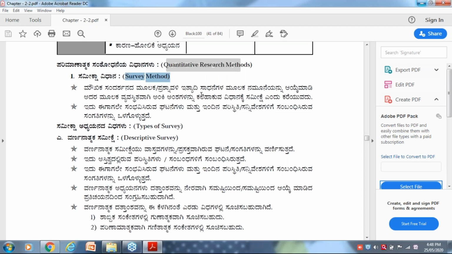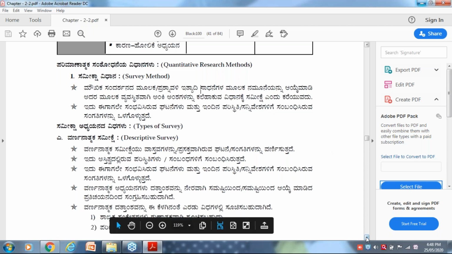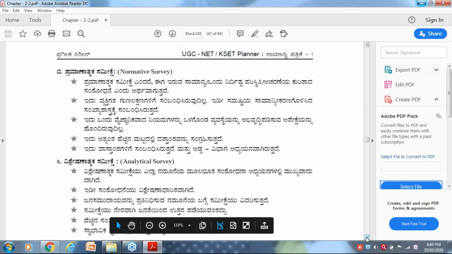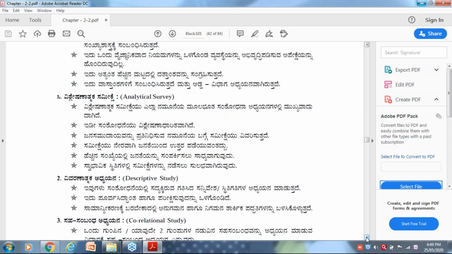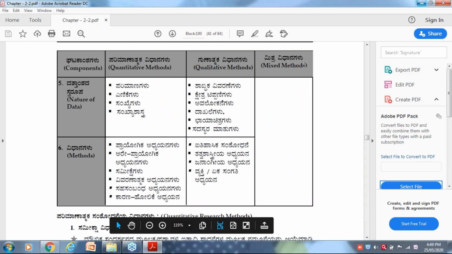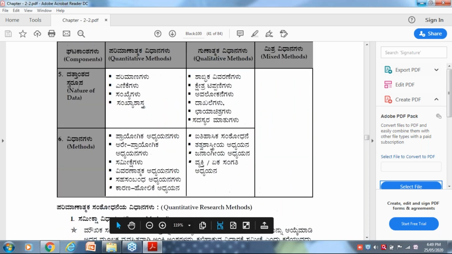It is not possible for me to give an idea about each and every method. I'm just giving the titles of the methods. You just type on Google and you will get plenty of information, and you should read them because they are asking questions on research methods. Which method is suitable for so and so situation, they are going to ask. Okay. There are many kinds of surveys. Forget about types and all. Let me come to the point.